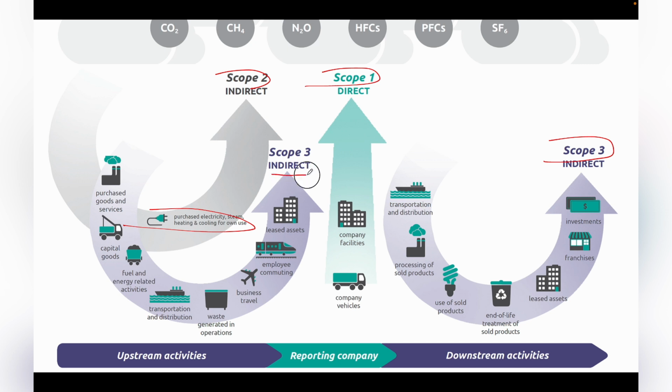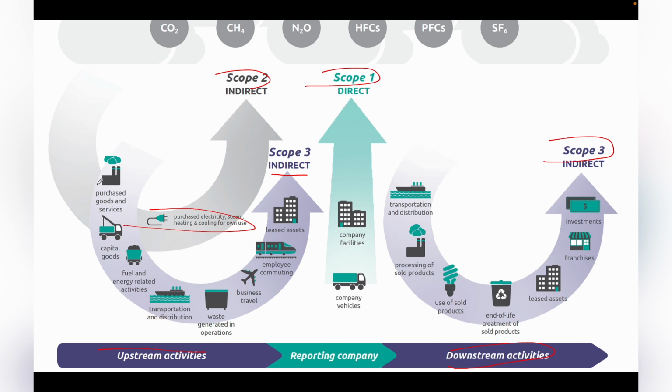Now let's discuss Scope 3 emissions. Again, it is indirect emissions. We will divide Scope 3 emissions into two parts: one is upstream activities and the other is downstream activities. Suppose steel is a product, and we want to understand Scope 3 emissions in upstream activities. The emissions generated from the extraction of raw materials to the production of the steel are called upstream activities, and the emissions from these activities are called Scope 3 emissions.